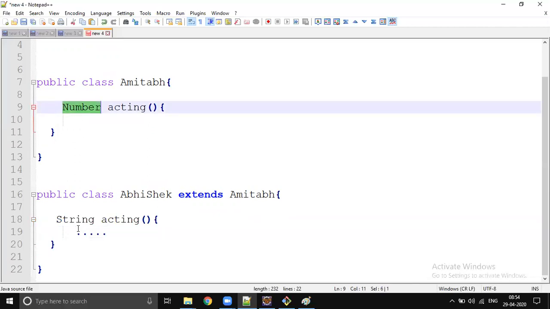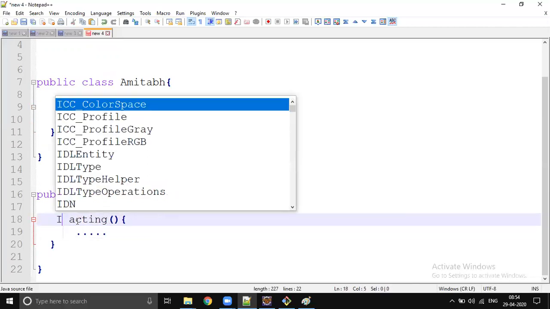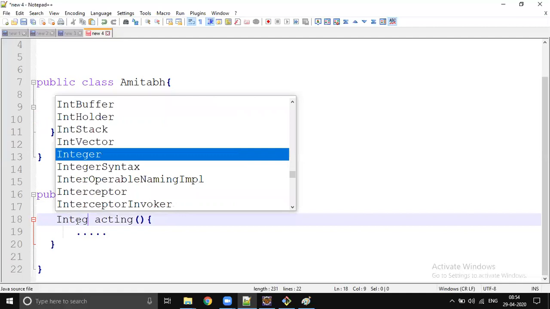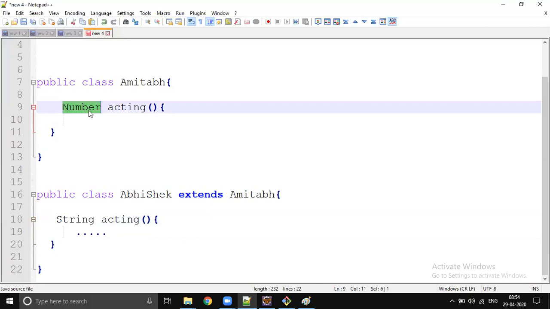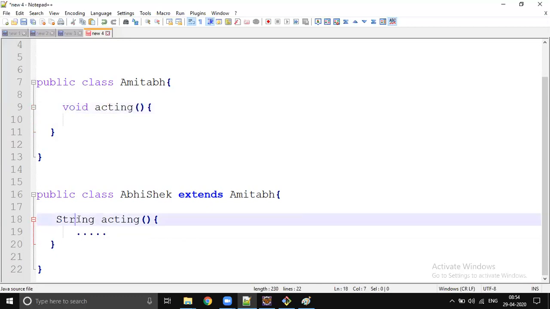But if the parent returns Number, you can define Integer because Integer is the child. You can return the same type or the child type. That's what we call covariant. But don't return another type. If your parent returns Number and you try to return a String, you will get a compilation error. So you have to be very careful with return types. With void, if the parent is void, then the child also should be void.